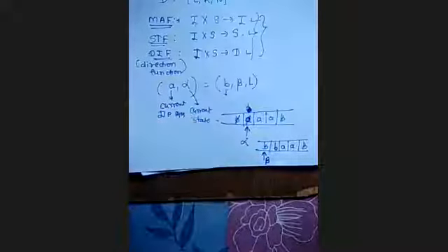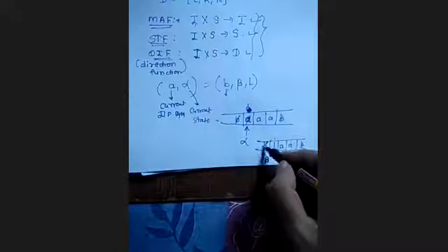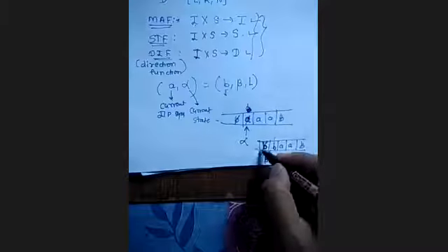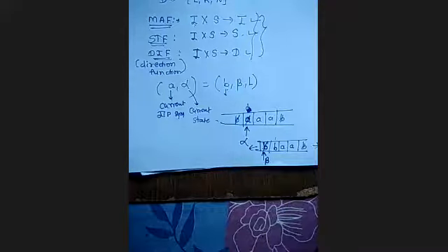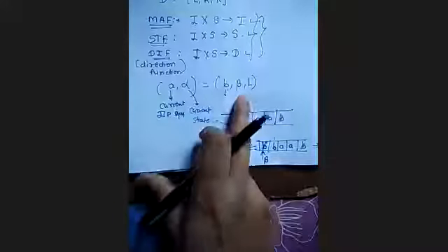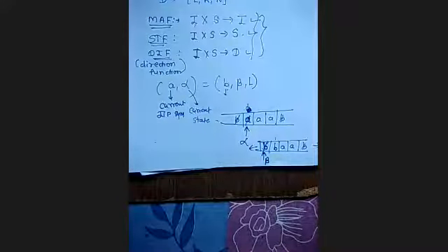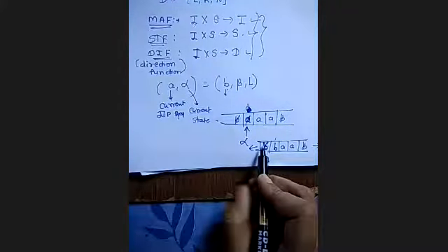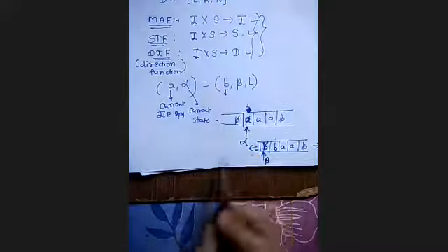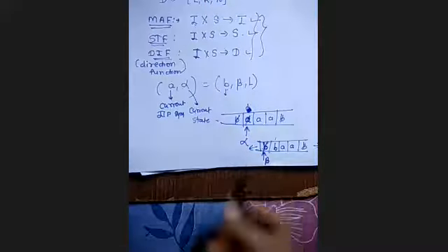Is it clear now? This is a blank, this is not B. Unbounded on both ends. Is the transition clear?